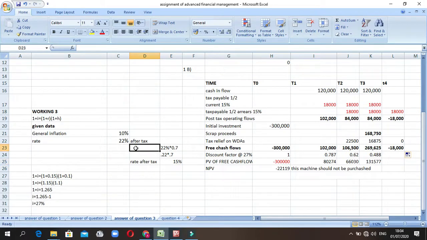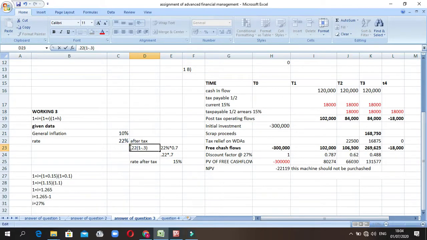So you have to take 0.22, and you multiply it with 1 minus 30% of tax, which is 0.3. That is 0.7 when you do it like this.